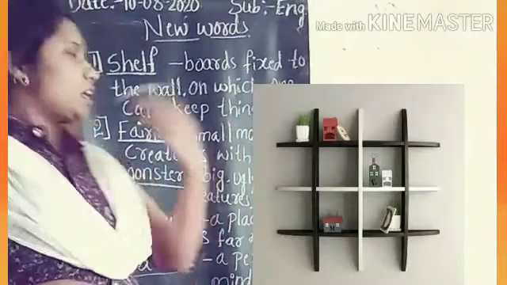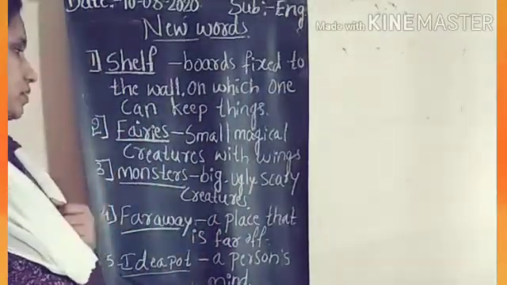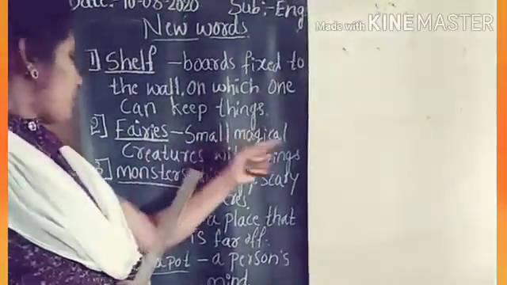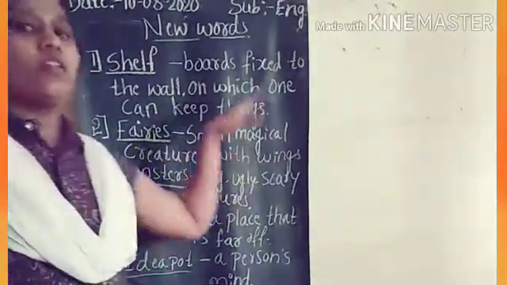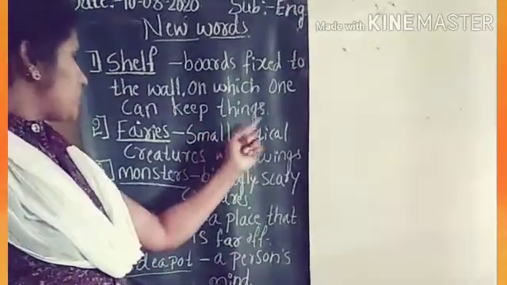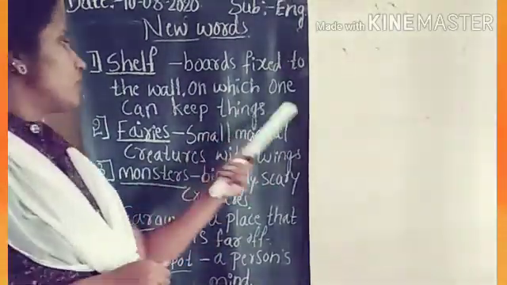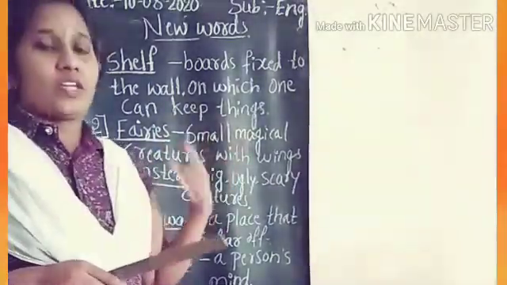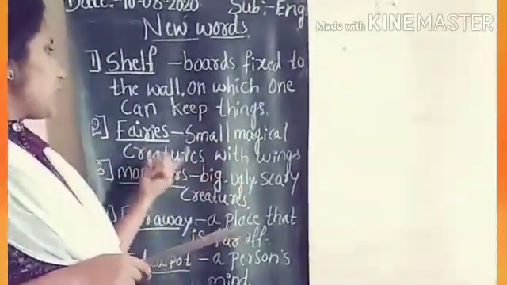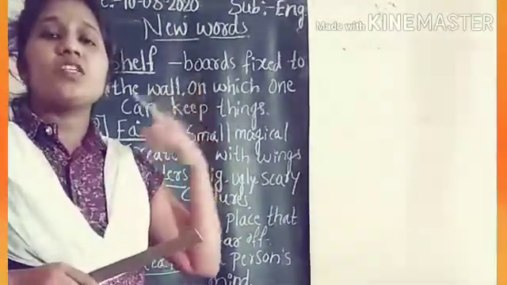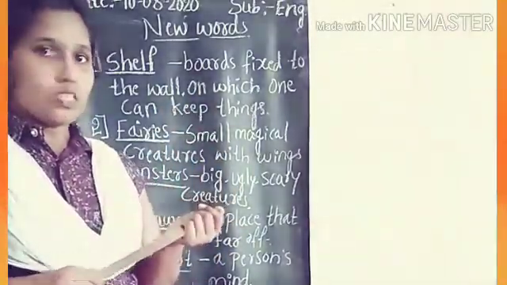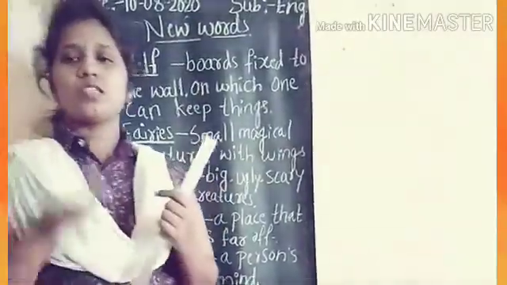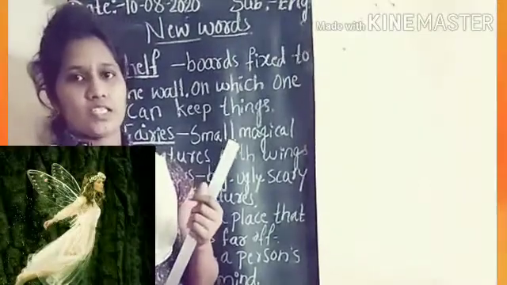Okay. And next one, fairies. What is meant by fairies? See children, small magical creatures with wings. Fairies can do magic. So generally fairies are imaginary creatures. Understood? Fairies are imaginary creatures. Okay? This is a picture of fairies.